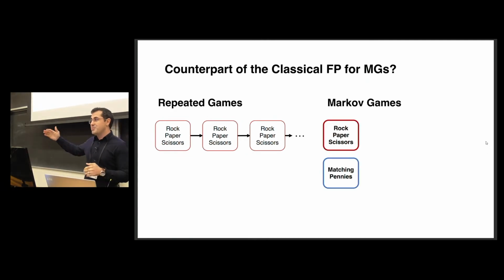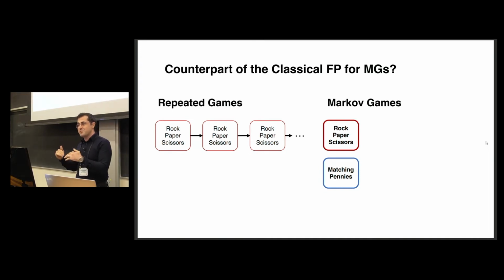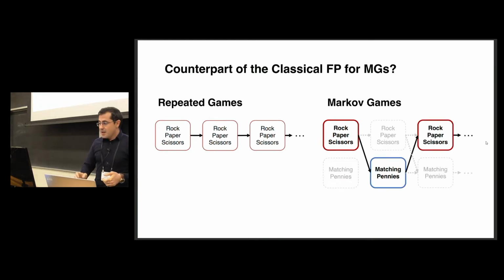On the other hand, in the Markov games, there will be multiple states of the world. In different states of the world, we will be playing different games. For example, in one of them, we can play rock, paper, scissors. In another one, we will be playing matching pennies. And the state of the world will change in time depending on our actions. If it doesn't depend on our action, then it will be more like we are playing repeated games interleaved with each other, such that we can follow some fictitious play in parallel specific to every state.